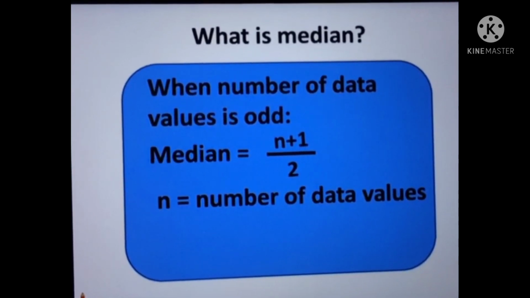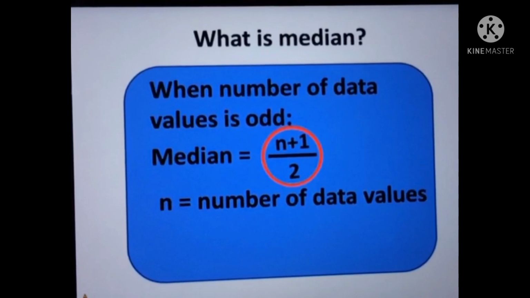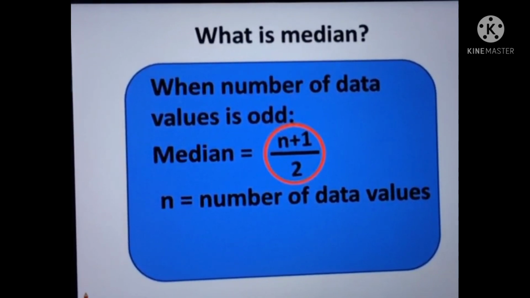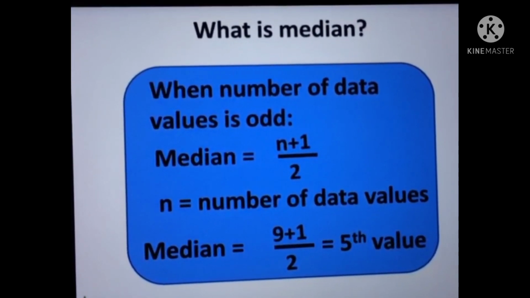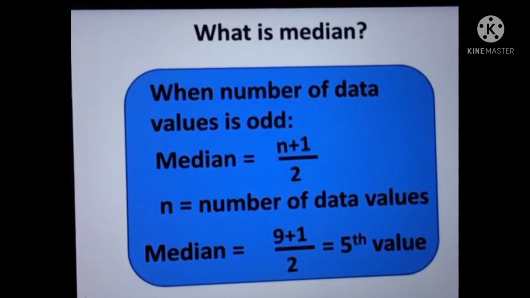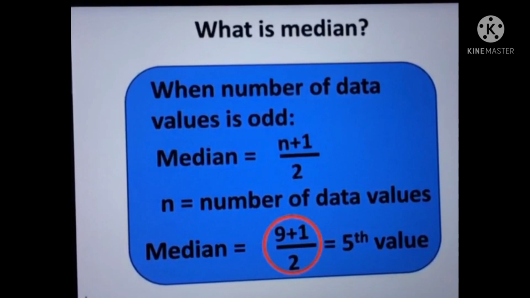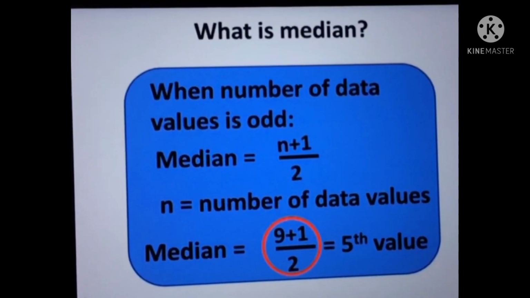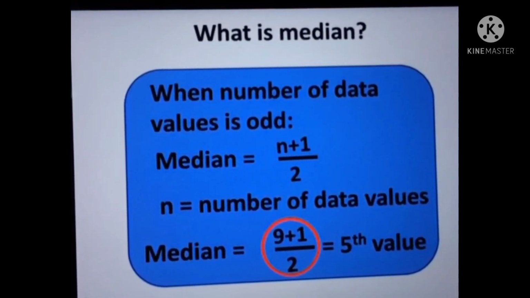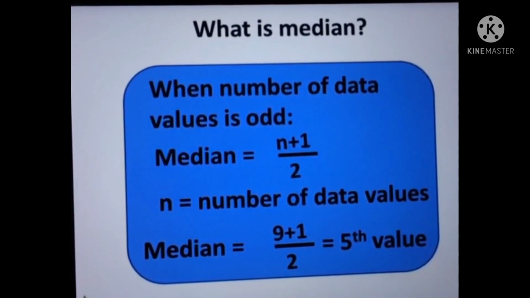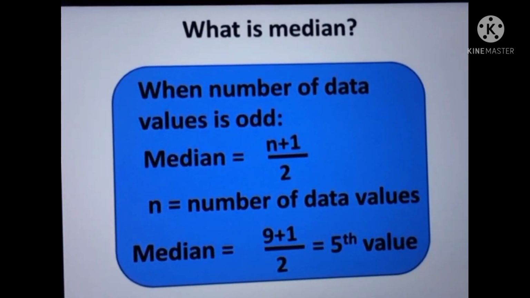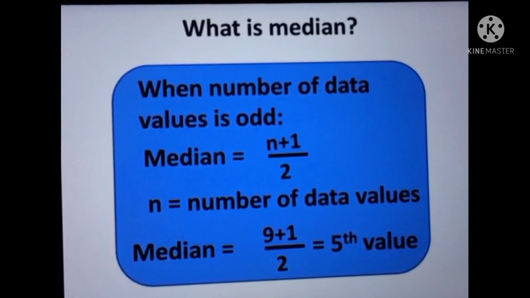So it is term n plus 1 divided by 2, the median. For example, if the number of data values is 9, then the median would be 9 plus 1 divided by 2, which is equal to 10 by 2, and thus the fifth value in the data is the median.